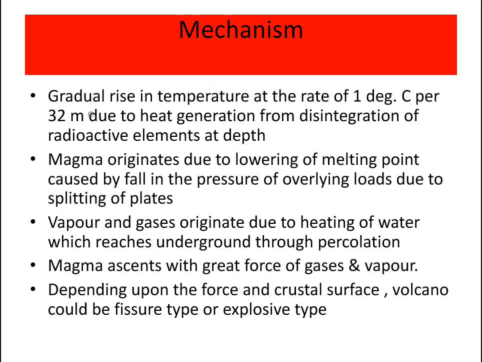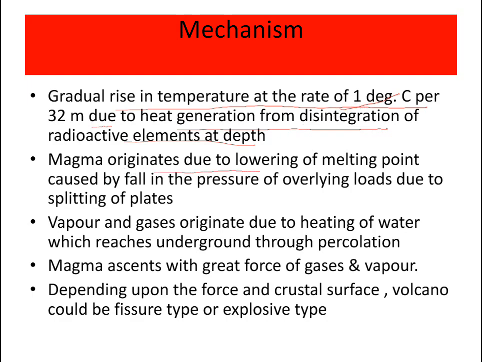Mechanism of volcano: a gradual rise in temperature at the rate of 1 degree Celsius per 32 meters. So inside the earth, the temperature is gradually rising at the rate of 1 degree Celsius per 32 meters due to heat generation from disintegration of radioactive elements at depth. Radioactive elements are disintegrating at depth, so heat is produced continuously.